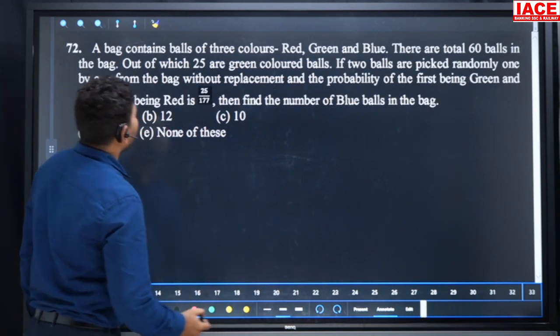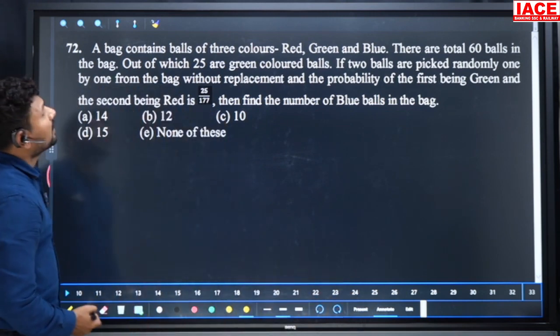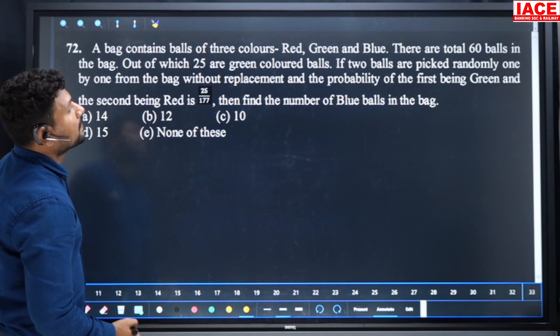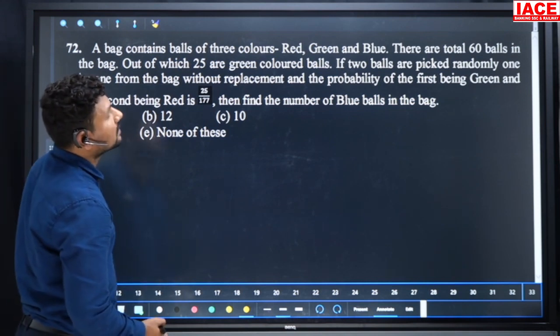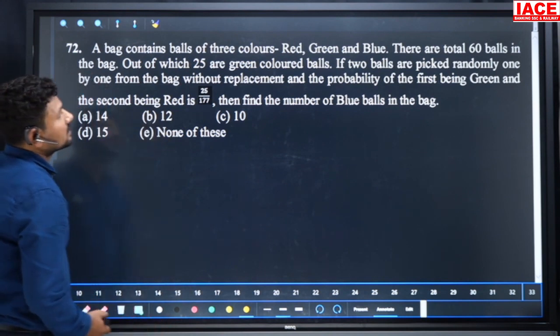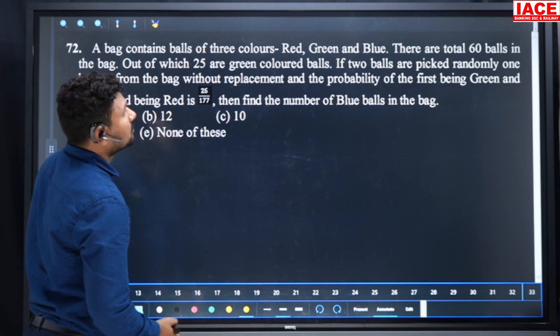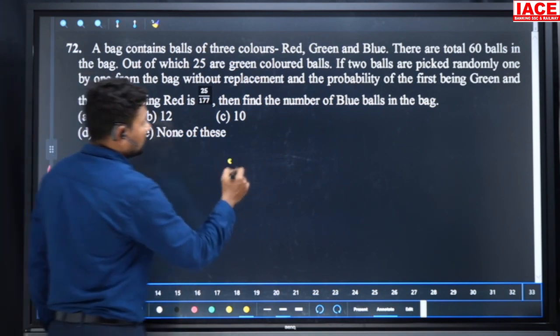Next question. A bag contains balls of 3 colors: red, green, blue. There are a total of 60 balls in the bag, out of which 25 are green. If 2 balls are picked randomly, one by one, without replacement, the probability of the first being green and the second being red is 25 by 177.